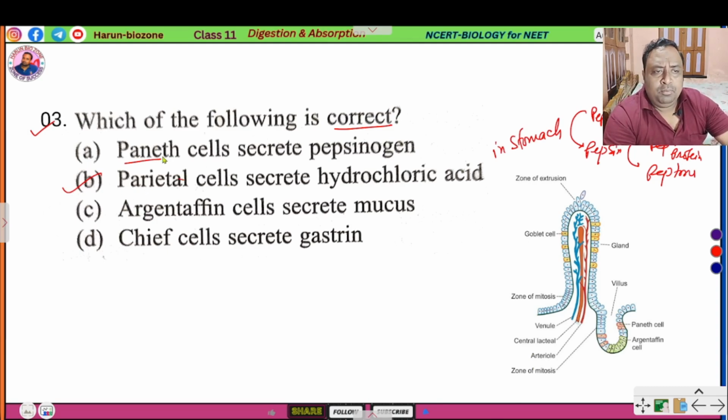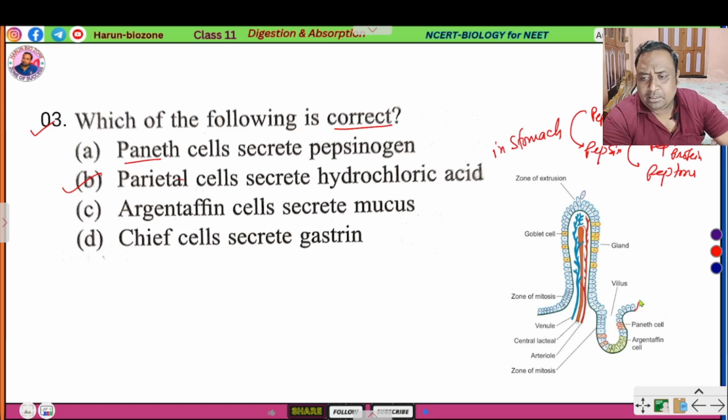Here, Paneth cells secrete alpha defensin and lysozyme when food enters. Where are Paneth cells present? In the intestine, between the brush border epithelium.